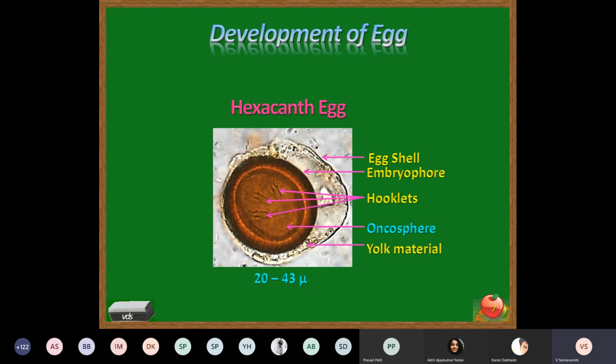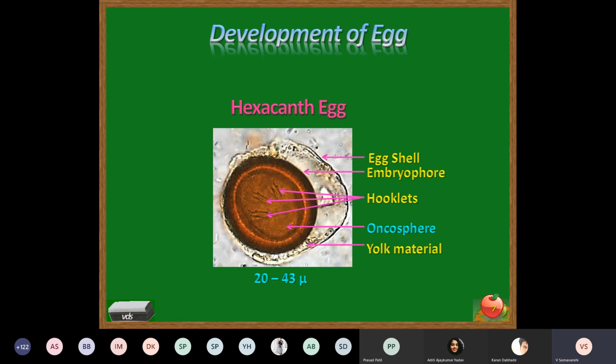Inside this eggshell, there is a small thin embryophore initially, which is very, very thin. And when the outer eggshell is ruptured, this embryophore slowly develops and thickens so that it can protect the inner ovum.